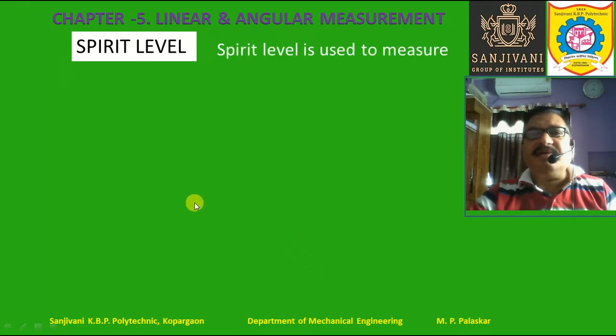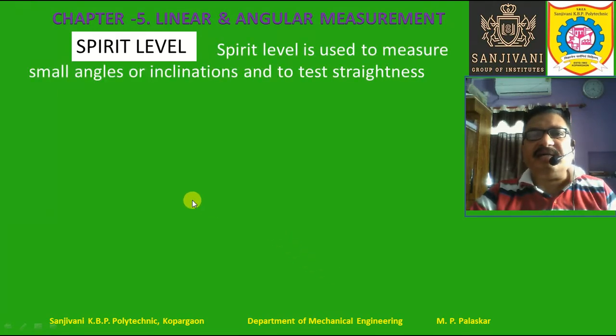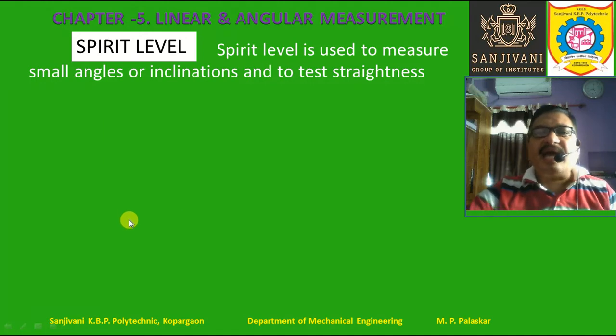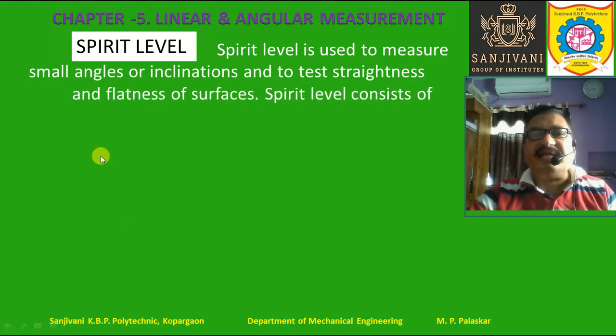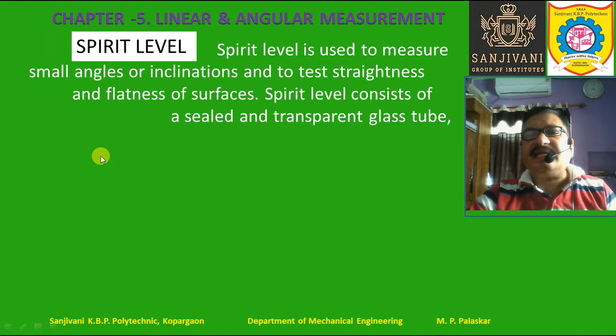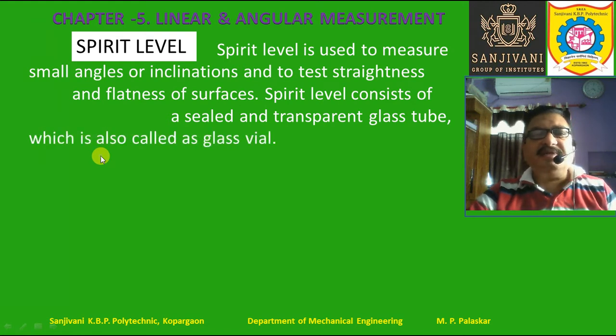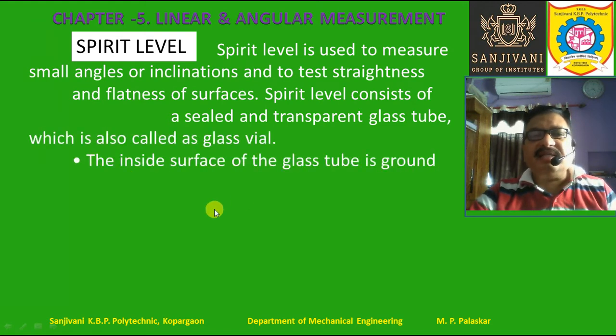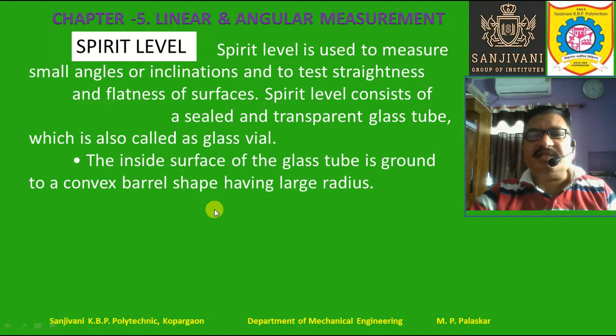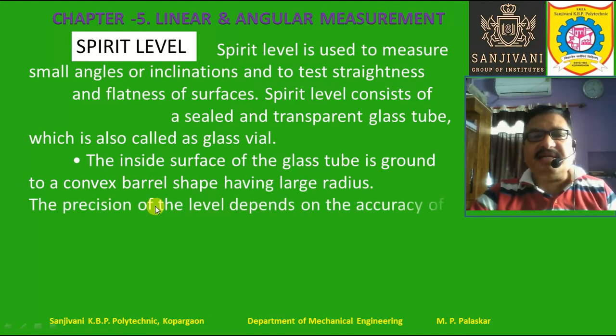So the spirit level is used to measure small angles or inclinations and to test straightness and flatness of surfaces. The spirit level consists of a sealed and transparent glass tube, which is also called a glass vial. The inside surface of the glass tube is ground to a convex barrel shape having a large radius.